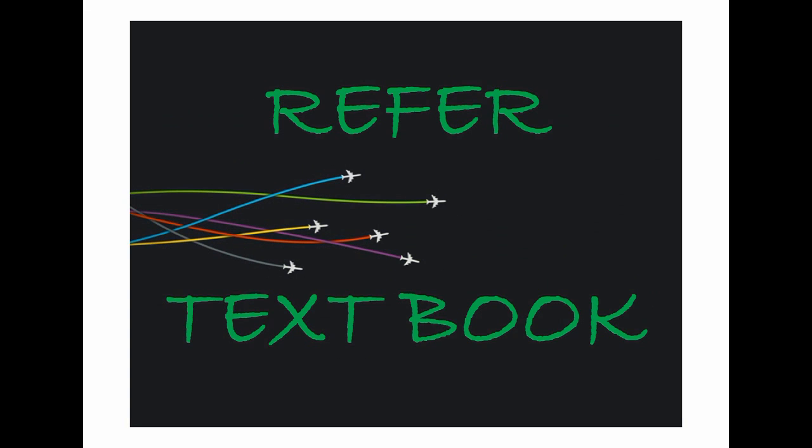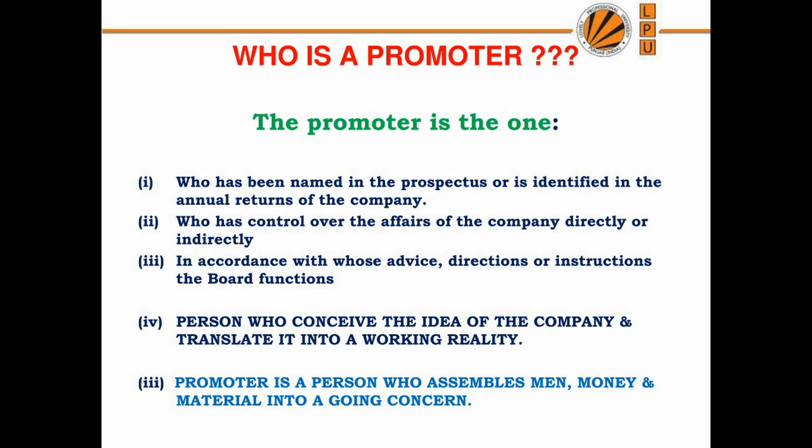So as per section 69, a promoter means a person who has been named as such in a prospectus or is identified by the company in the annual return referred to in section 92. A promoter is a person who has been named as such in a prospectus. The prospectus provides the total overall detail of the business organization, and his name is specified in the prospectus.